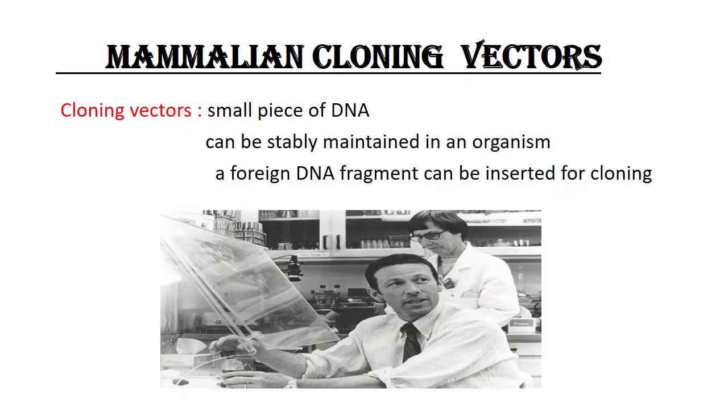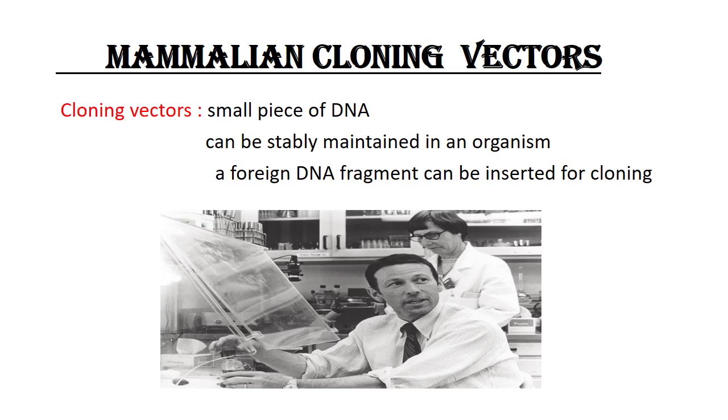Everyone, today I am going to discuss mammalian cloning vectors. A cloning vector is a small piece of DNA that can be stably maintained in an organism and into which a foreign DNA fragment can be inserted for cloning purposes. The first cloning experiment involving mammalian cells was carried out in 1979 with SV40 virus.